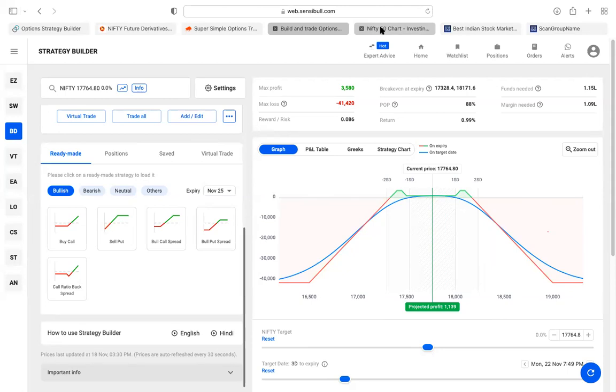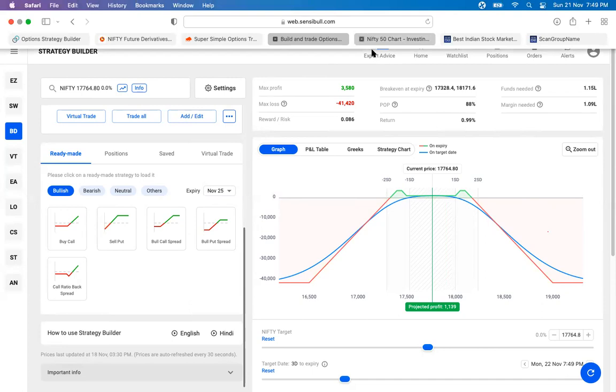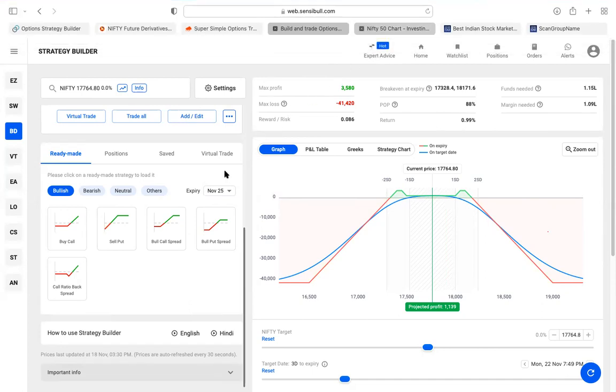Manoj, last week you gave one strategy where I bought one 18,200 call and sold 2 calls of 18,300. The total investment is about 42,000 or something, and it's making about 900 now. I think it's steadily increasing. It started with 500 rupees, 600, 700, 800, and now it's about 900 rupees I'm making. So what is that strategy called? Ratio spread.